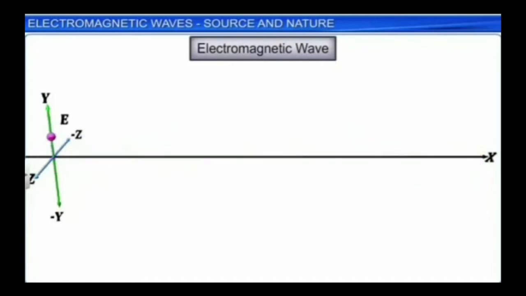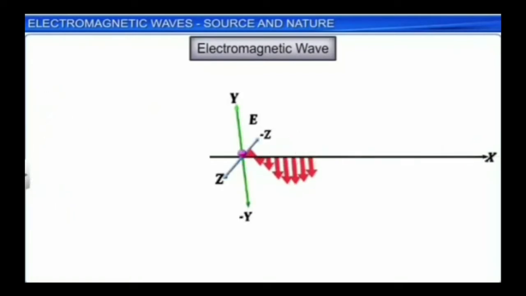As an example of an accelerating charge, let's consider an oscillating charge which oscillates in the y direction. It produces a time varying electric field which propagates in the x direction. This electric field also will be oscillating in the y direction. The frequency of the oscillating electric field produced will be equal to the frequency of oscillation of the electric charge.